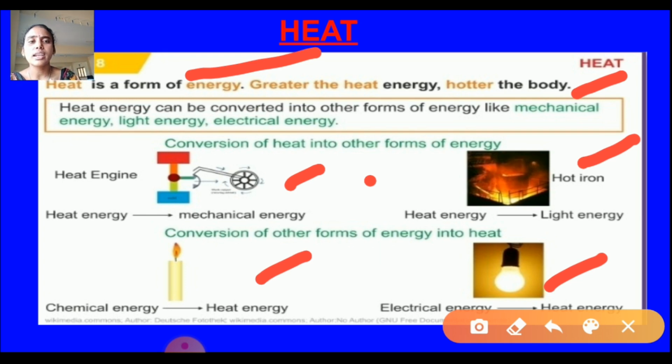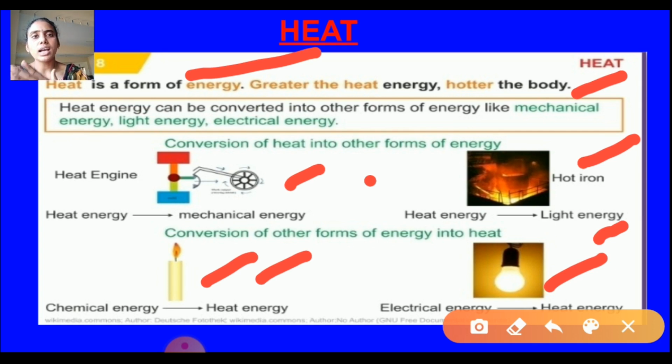So how will it be hot? Here the mechanical energy is converted into heat energy, and in the second one the heat energy will be converted into light energy. And when you burn that candle, the candle's chemical energy is converted into heat energy, and electrical energy is converted into heat energy. So how is the electrical energy converted into heat energy?